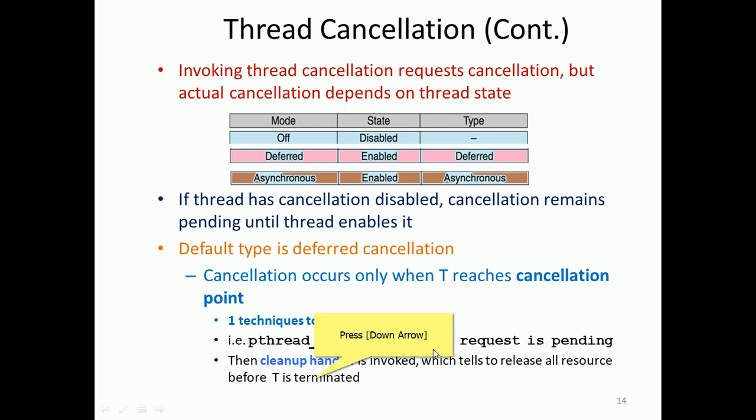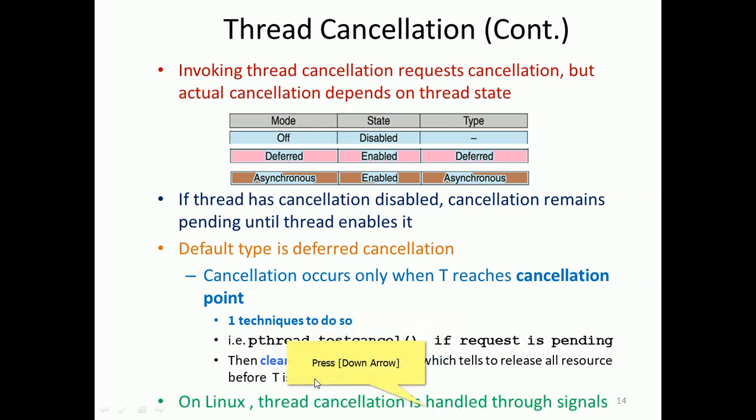So the cleanup handler looks after systematically keeping all the resources used by the recently cancelled thread, right? The thread under this testcancel is asked to release all the resources and hand them back to the system. That is looked after by the cleanup handler. On Linux, thread cancellation is handled through signals, so signals will take care of that.